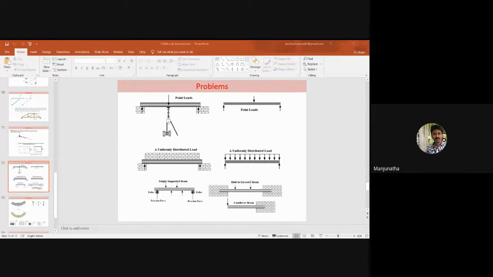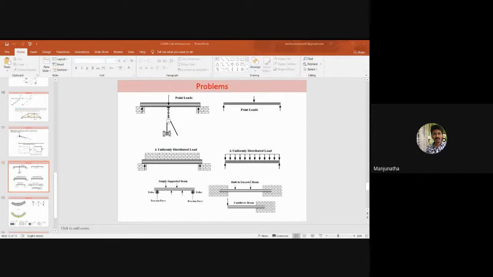Then again you will be posed a question: how do we classify beams? Beams can be classified based on geometry. Next, they can also be classified based on equilibrium conditions. The first one is the statically determinate beam.